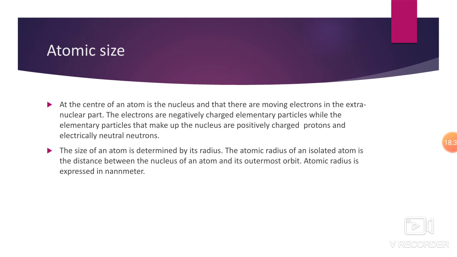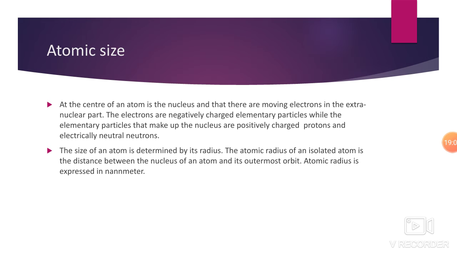There can be 3 orbits, there can be any number of orbits, but the last one, from the nucleus to the last one, is the radius of that atom, or of the circle which is formed, and that is the atomic size of the atom. The bigger it is, the bigger the atom. Okay, and the atomic radius of an isolated atom is the distance between the nucleus of an atom and its outermost orbit.